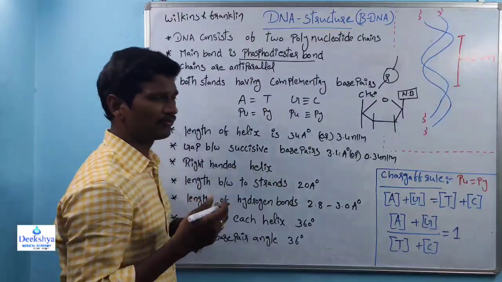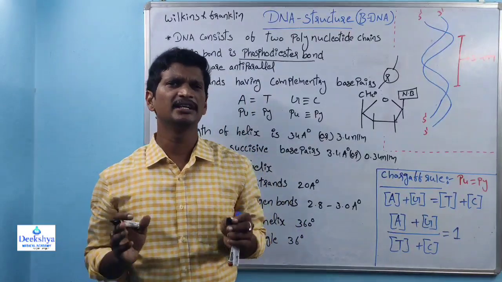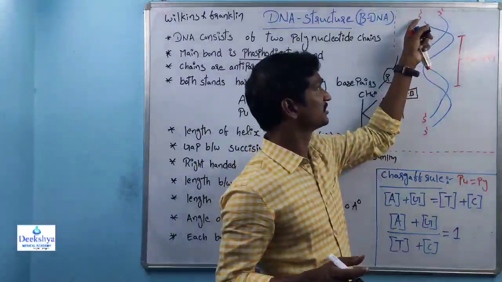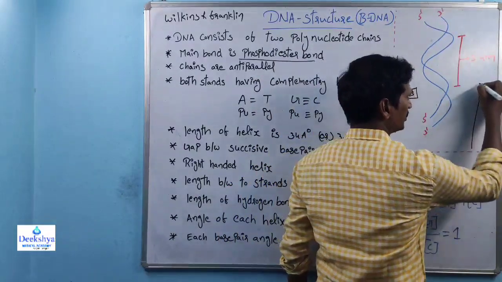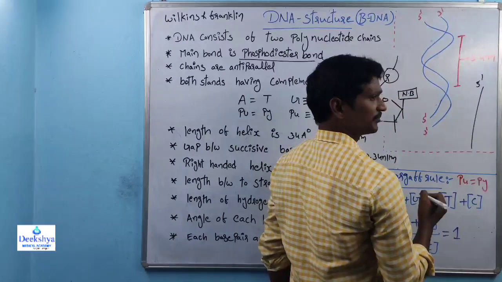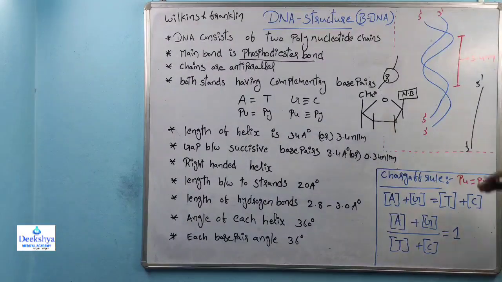And the chains always run antiparallel. Suppose one strand of the DNA starts with 5 prime and ends with 3 prime.